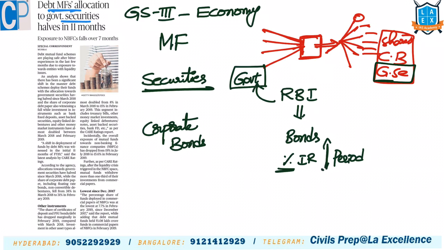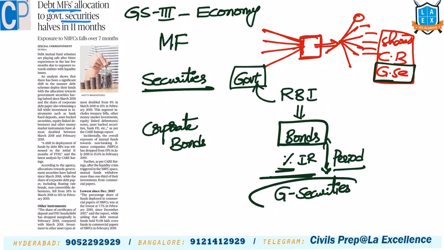We call this the maturity period because before that we cannot redeem these bonds. So the period and the interest rate are mentioned on these bonds. As the government is guaranteeing them, these are known as government securities. They are considered more stable and more reliable because the returns are guaranteed, but comparatively the interest rates are less.